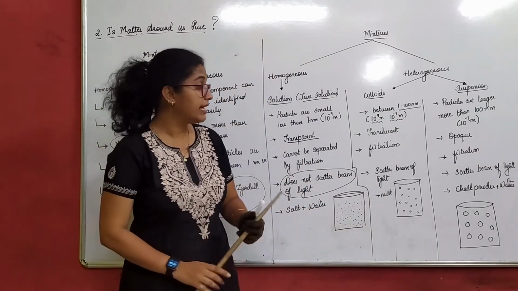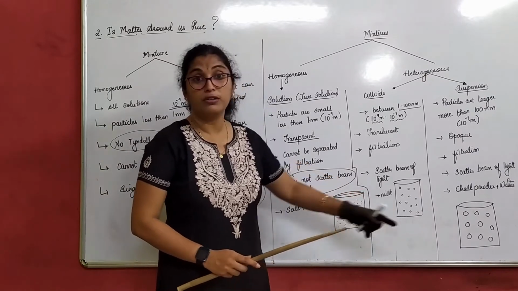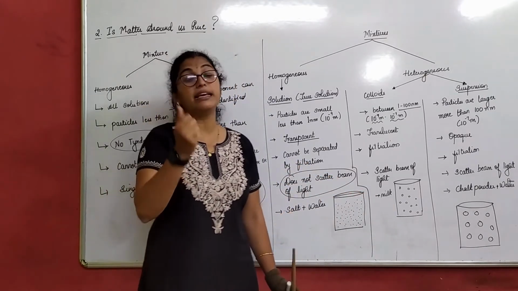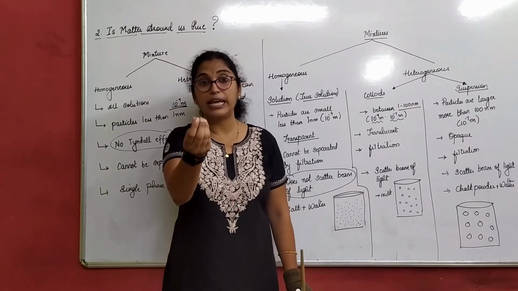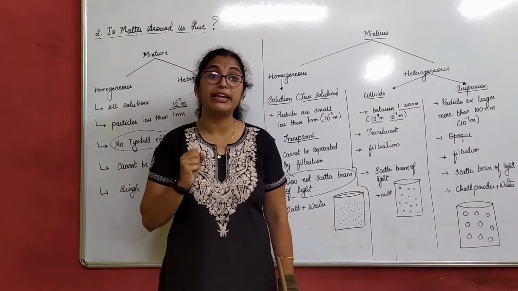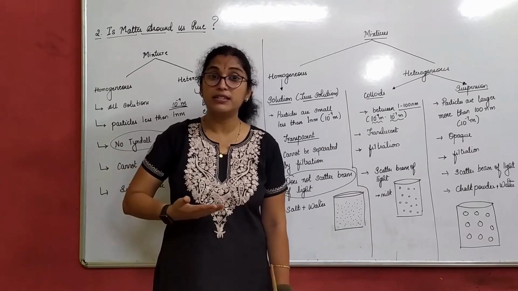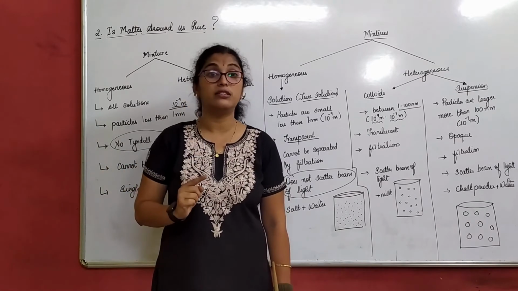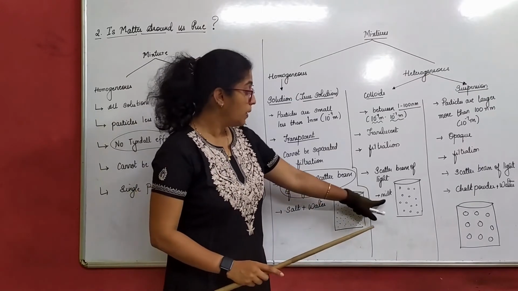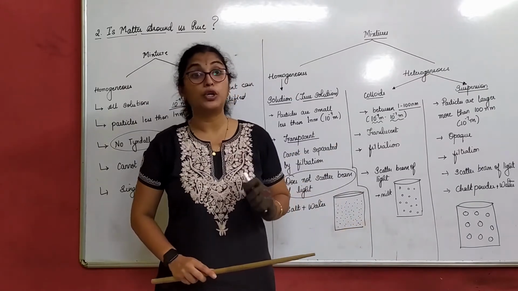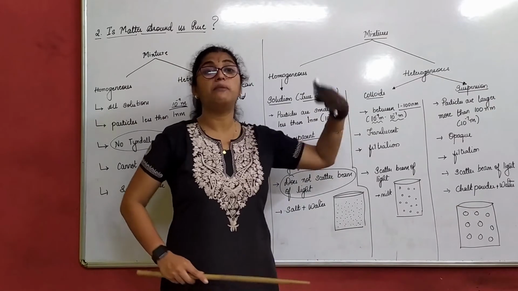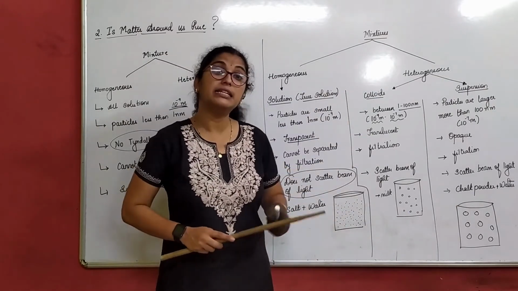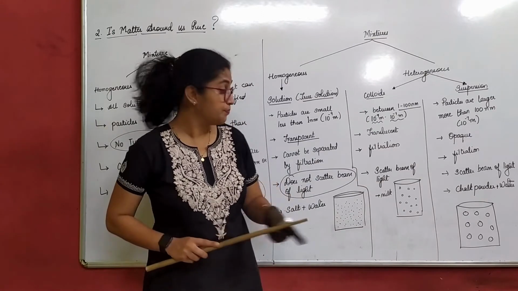I am not using the example of sand and water here because sand will settle down. You can see the sand. Mud or clay is the best example I can tell you. Now clay is very soft. Clay will not have anything. But still when you mix it, what type of solution do you get there? You get a translucent solution. Correct? So when we talk about colloids, we will have much more detail on colloids in a later chapter, you will understand. So milk is an example of a colloid actually.